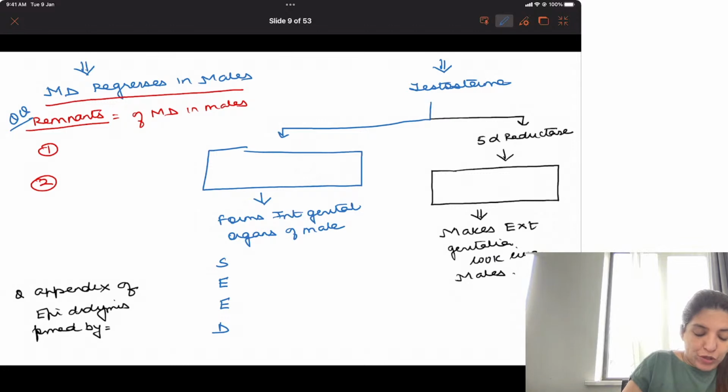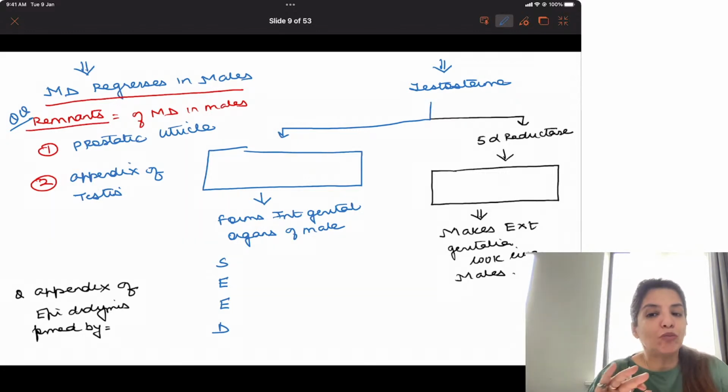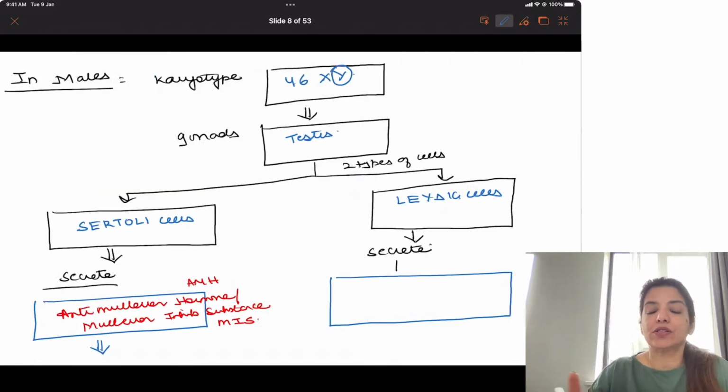The remnants of Mullerian duct in males are prostatic utricle and appendix of testes. Prostatic utricle and appendix of testes. So, Mullerian duct's role was only up till here. Right now, Mullerian duct has regressed in males. Have you understood? Now, what are Leydig cells going to secrete?